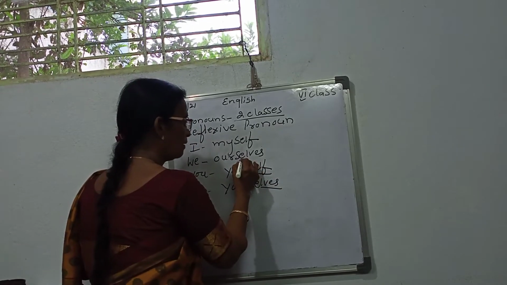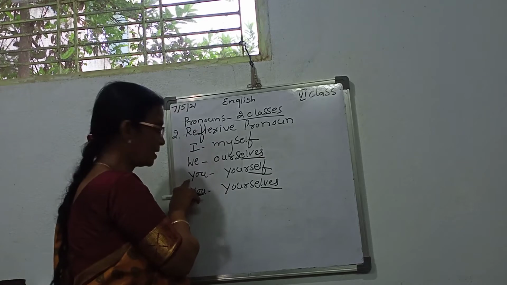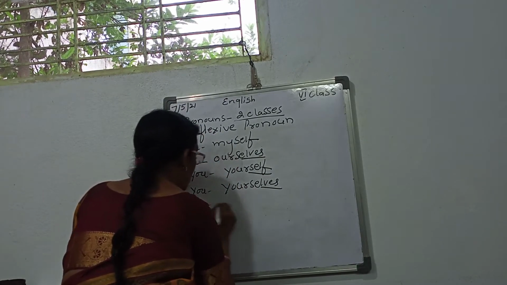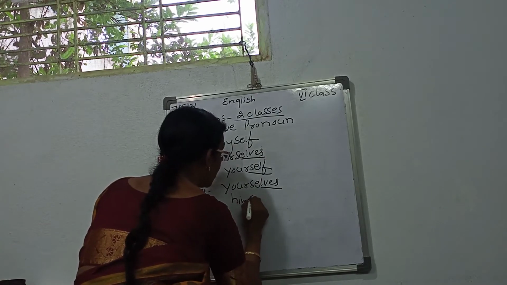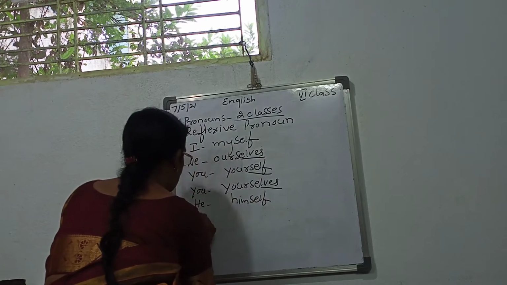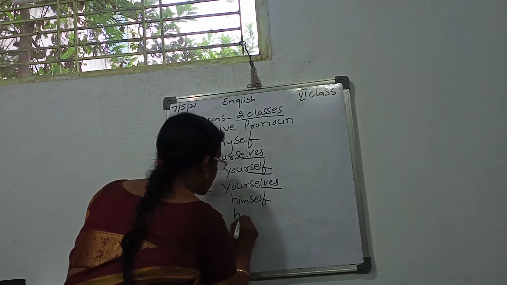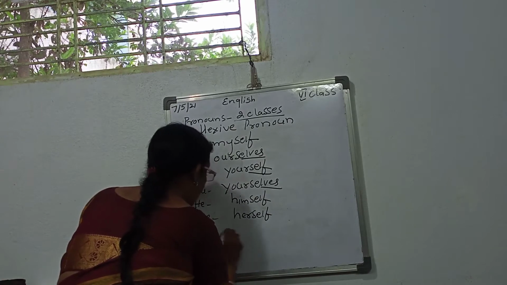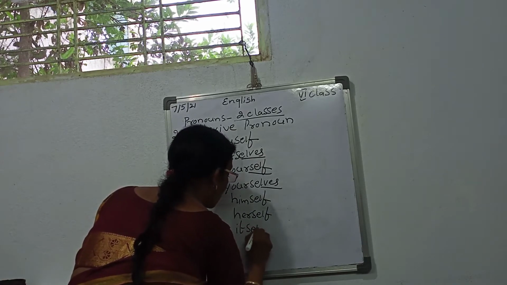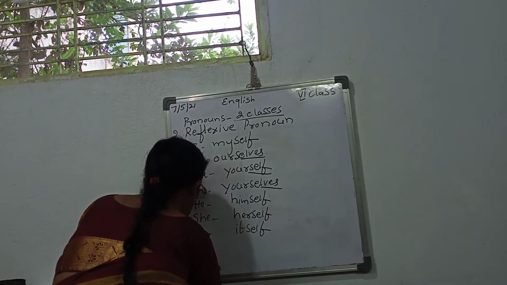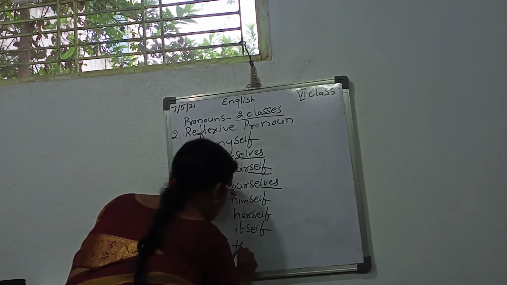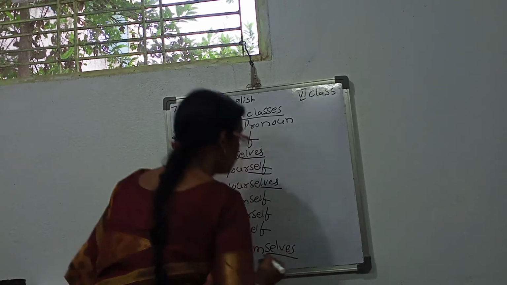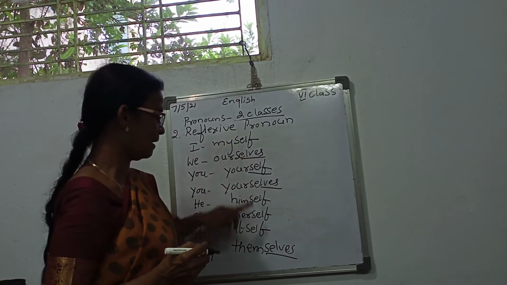Here also, selves for plural. This is the singular. This is the plural. And then third person singular, he, himself. And she, herself. It, itself. They, themselves. Where all are plural, we added selves.